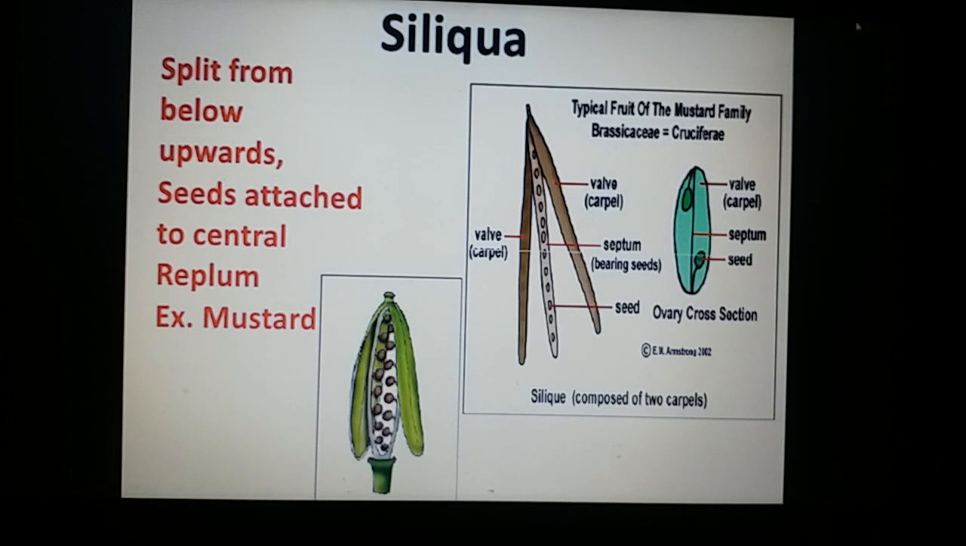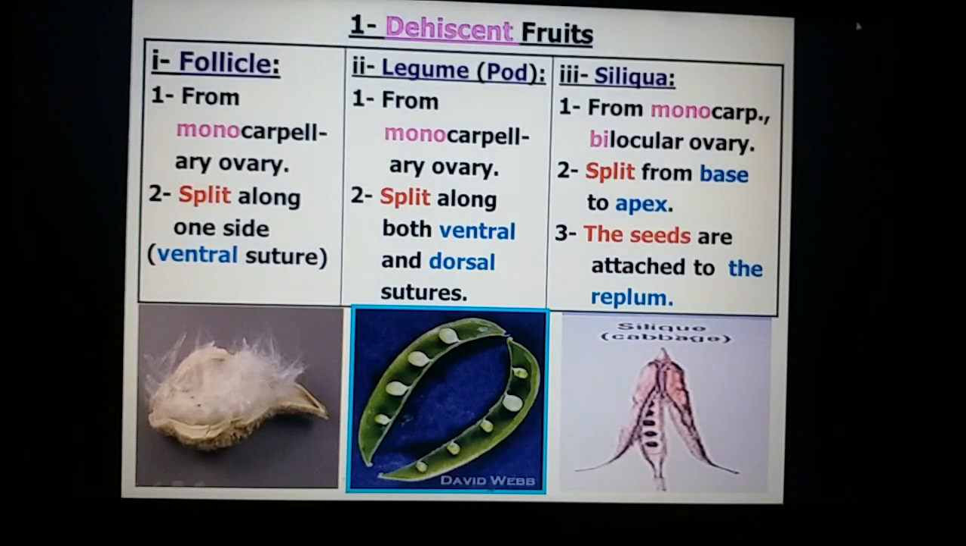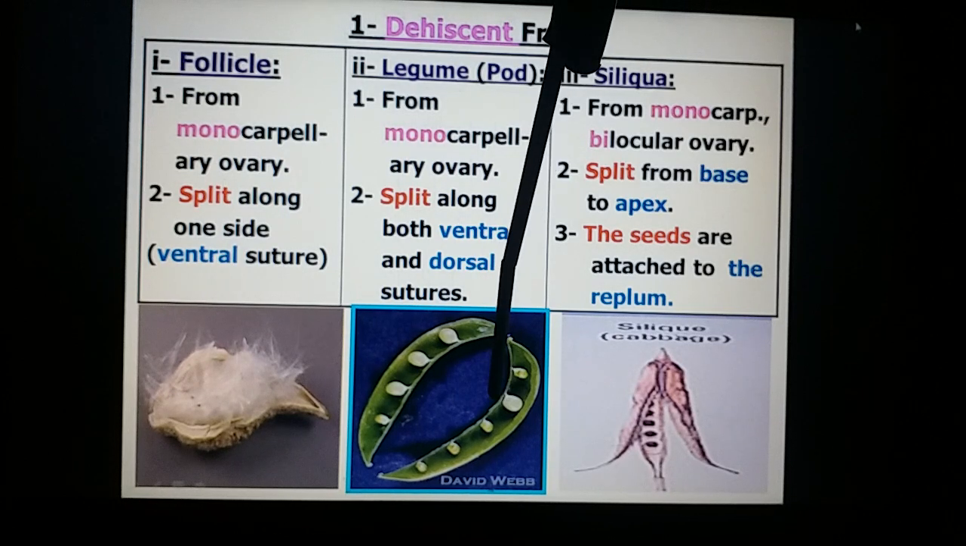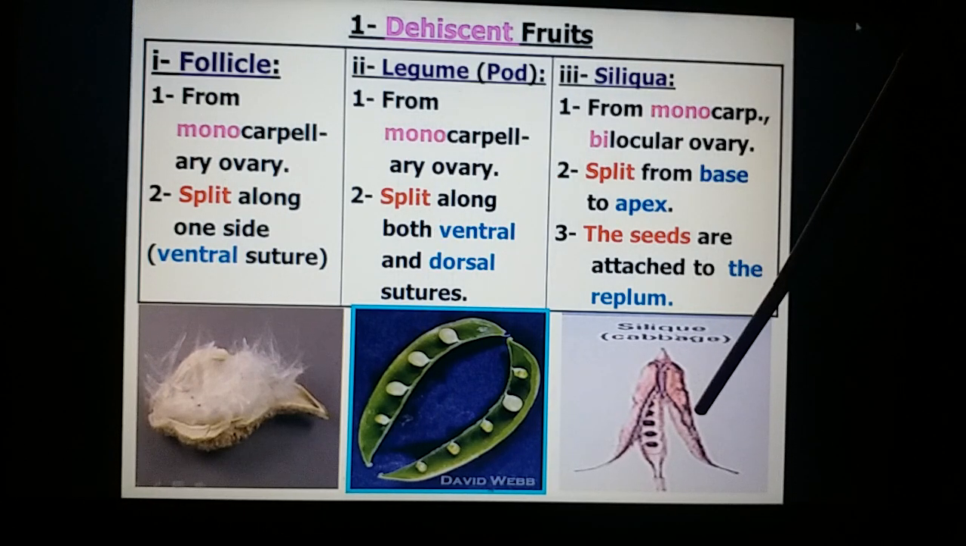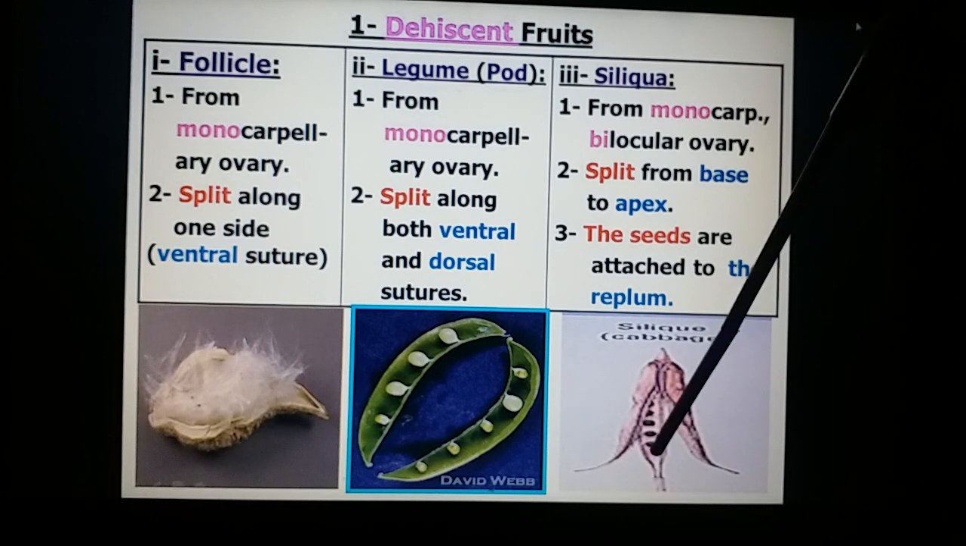The best example is Brassica, the mustard. If ever it is short and broad, it is called silicula. The best examples for that are Capsella and Lunaria. So siliqua means the fruit dehisces on both the sutures and seeds are attached to a false septum called the replum. Example, mustards. So here you are watching the follicle dehisces on one side, and this is a legume dehisces on both the sides, and this also dehisces on both the sides, seeds attached to a false septum. So the siliqua, legume, and follicle.